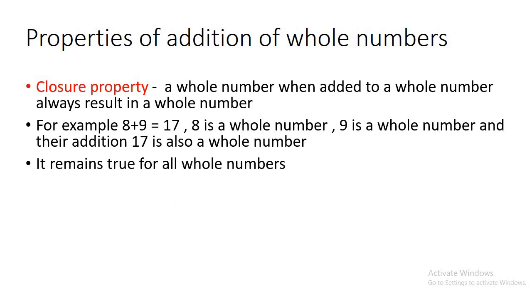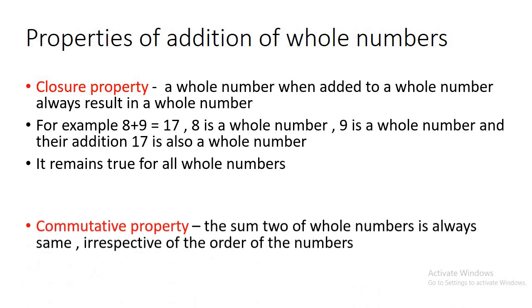And this property remains true for all whole numbers. You will not find any contradiction where two whole numbers are added and they give a number other than a whole number. So all whole numbers follow the closure property of addition.